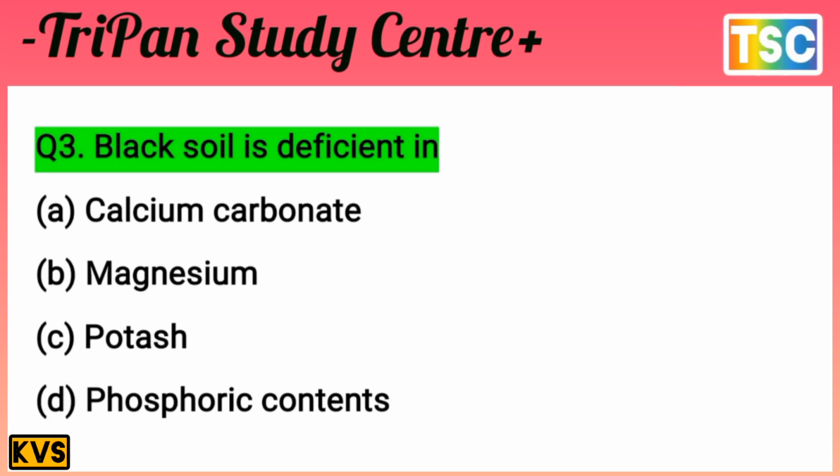You must have thought of your answer. Let's see what our answer to this question is. The question is most interesting: black soil is deficient in. Calcium carbonate is not it. Magnesium is not applicable here. Potash is also not applicable. But the answer is phosphoric component. You know that is important. Black soil is deficient in phosphoric component. That's the important answer. Let's see the next question.